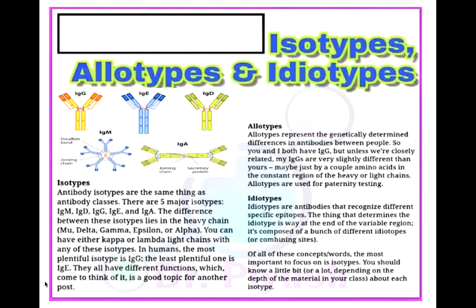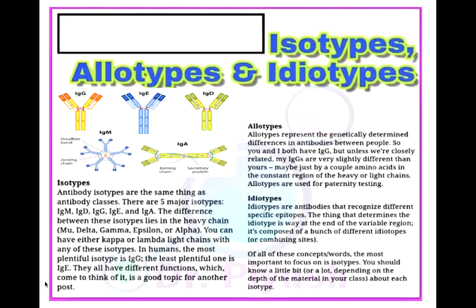The most important focus is on isotypes. As I told you, immunoglobulin G, immunoglobulin M, immunoglobulin D, immunoglobulin E, and so on are isotypes of immunoglobulin. These isotypes are formed because there is a difference in the heavy chain. If the heavy chain is mu, it's immunoglobulin M. If its heavy chain is delta, it's immunoglobulin D. If it's gamma, it's G. So on and so forth.